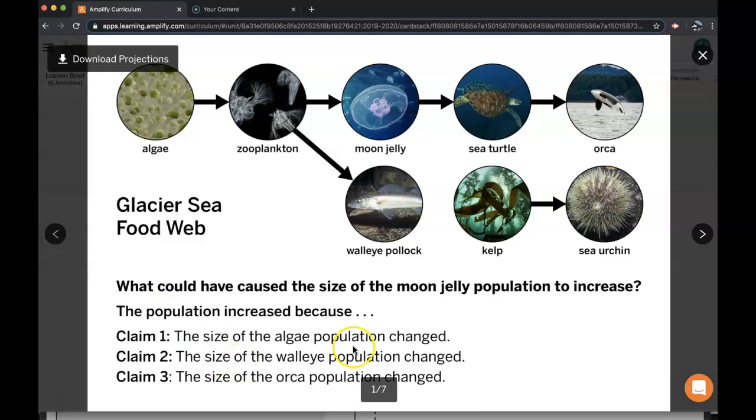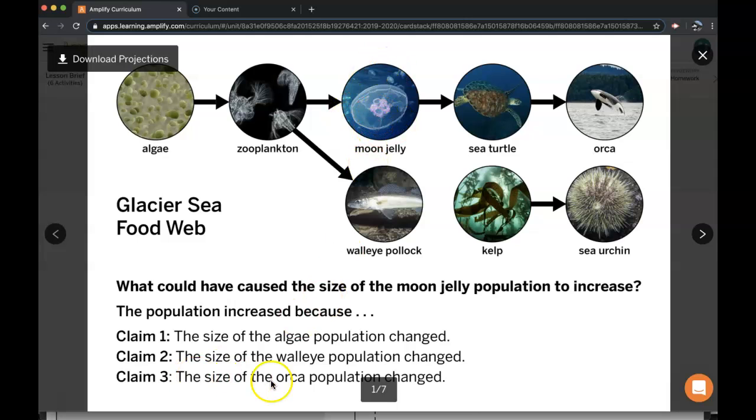Claim 2 is the size of the walleye population changed, and so these are competing for the same resource. So the walleye pollock and the moon jelly compete for the same resource, and so we know in order for the moon jelly population to increase, that means that the walleye pollock population would have to have decreased. So if there's less walleye pollock, they're eating less zooplankton. So now there's more zooplankton available for the moon jellies. And so if the moon jellies have more energy storage molecules in the form of zooplankton, they will reproduce more, and that will result in more bursts than deaths, and the moon jelly population would increase.